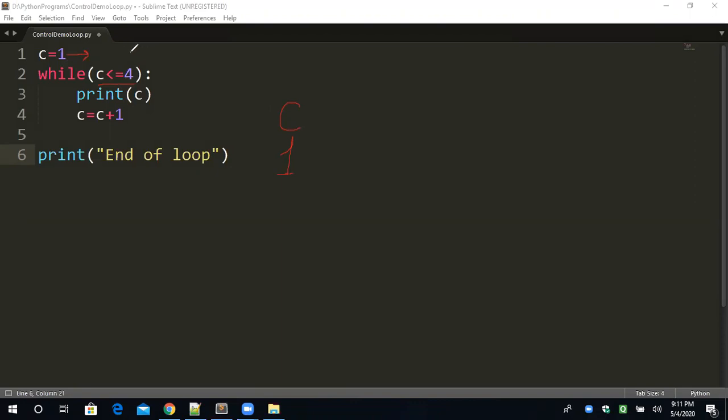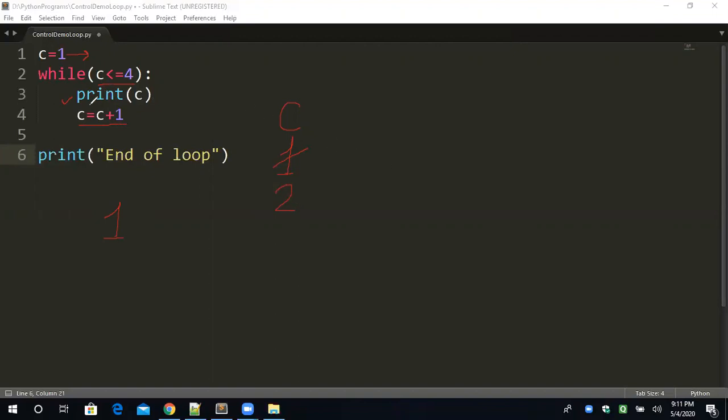So C less than equal to 4, yes, C is 1, it is less than equal to 4. So this statement will execute: print C, so 1 will be printed on the screen. Now C is equal to C plus 1. We are just increasing the value of C by 1. This is a counter variable.